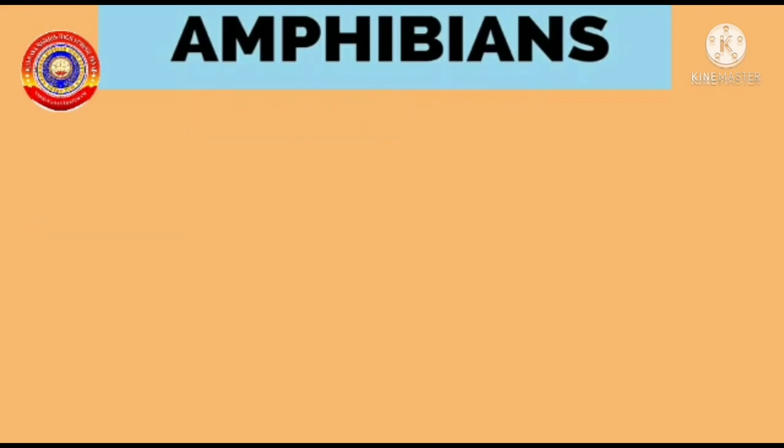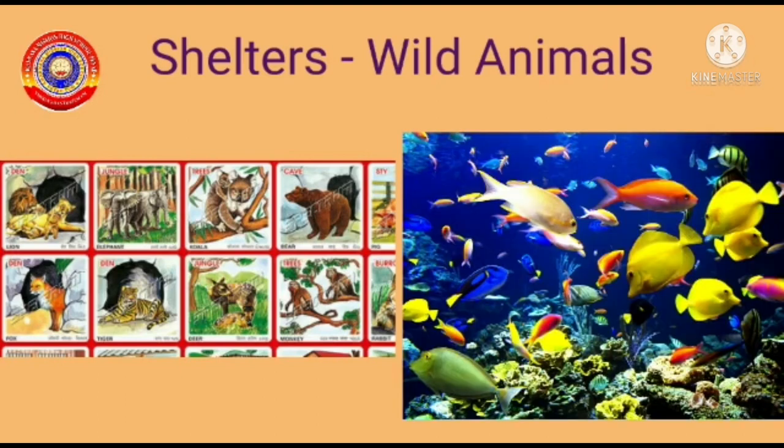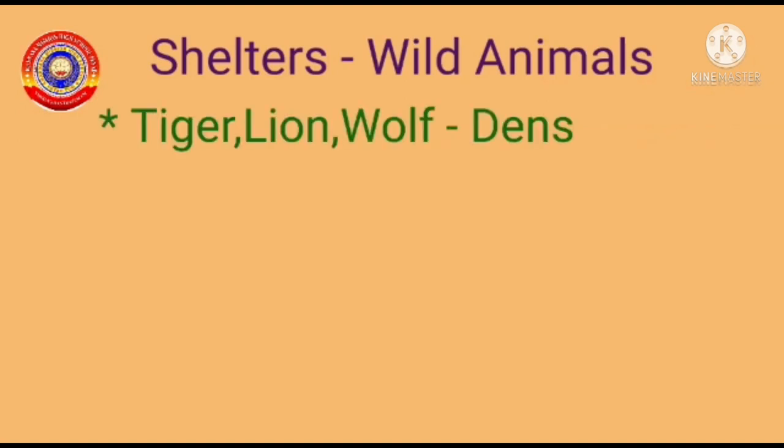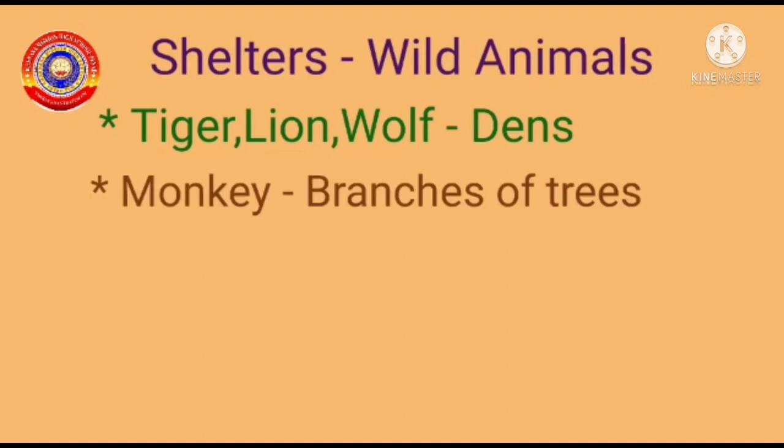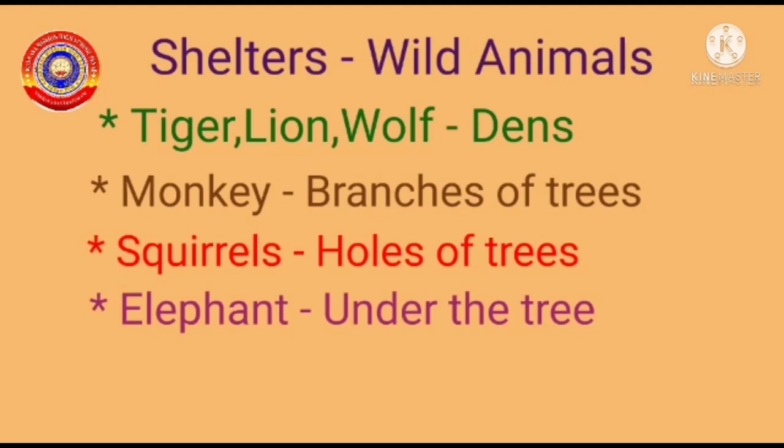Kids, let's summarize today's class. Today we have discussed shelters of wild animals and water creatures. Wild animals such as the tiger, the lion and the wolf live in dens. Monkey lives on the branches of trees. Squirrels live on the branches of trees or in the holes of trees. Elephant lives under the big trees in the forest. Rabbits live in the bushes.